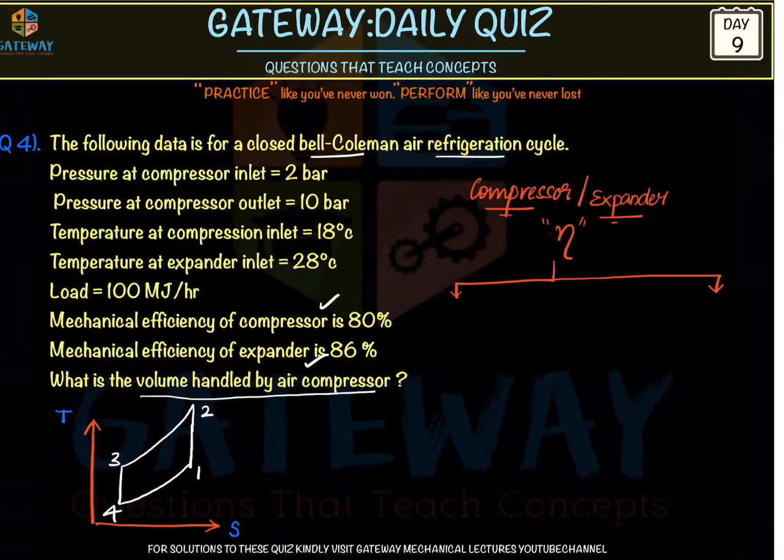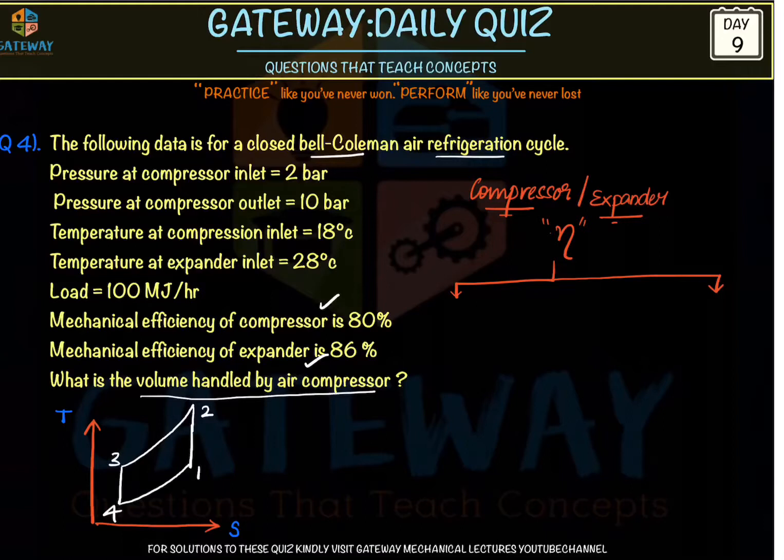See, a compressor is a device which increases pressure and temperature at the expense of work. By consuming work, it will increase the pressure and temperature of whatever fluid we are using. Here we are using air, right? So how does the compressor work? We give electrical work input to the compressor, and the compressor runs to increase the pressure energy, and in the same sense increase the enthalpy, right? So whenever it is said mechanical efficiency,